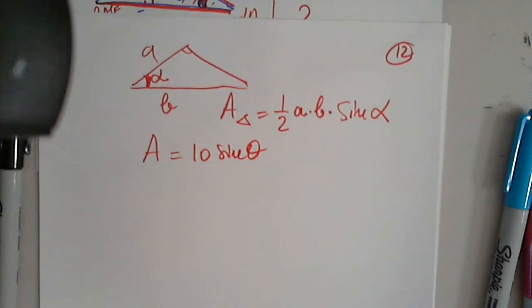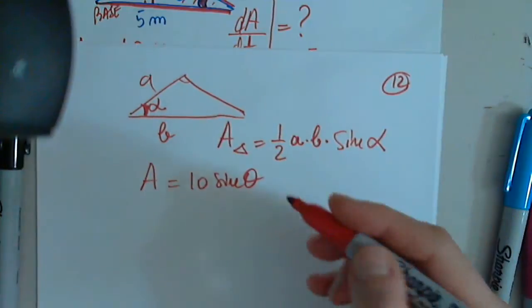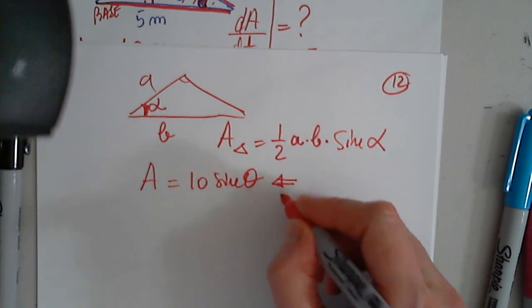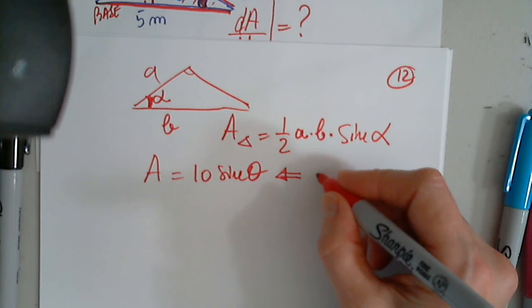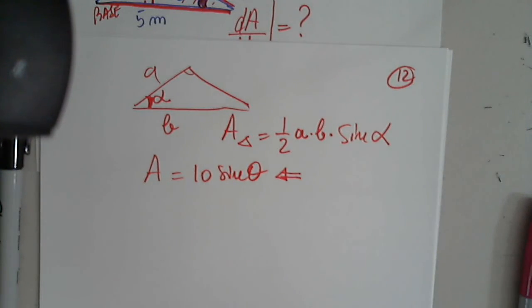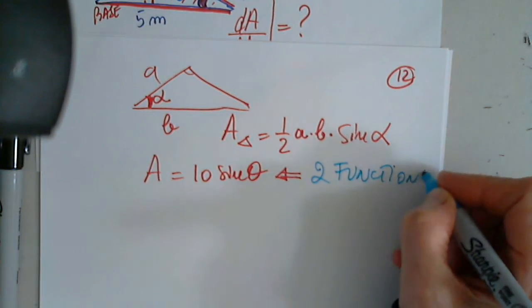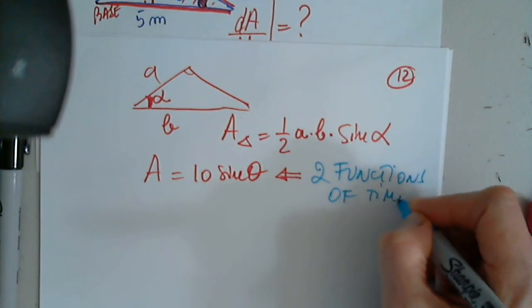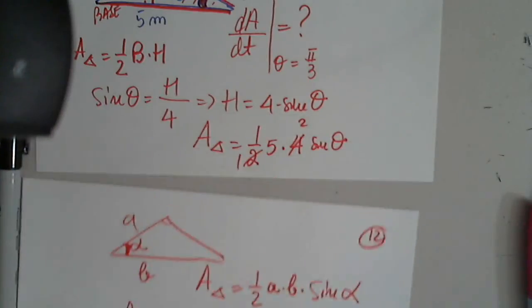What do I do next? I'm asked to find dA over dt and how many functions I have in here and what are they functions of. Functions of time. Thank you very much. 2 functions of time, theta and A. What follows next?